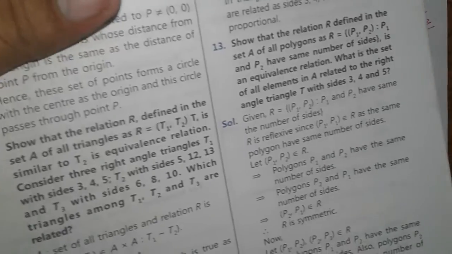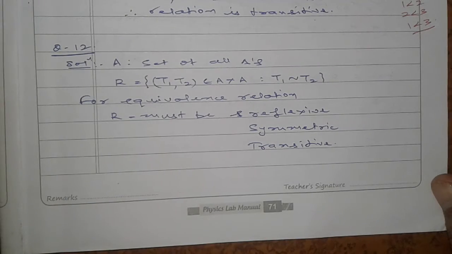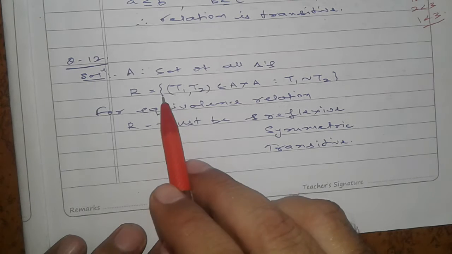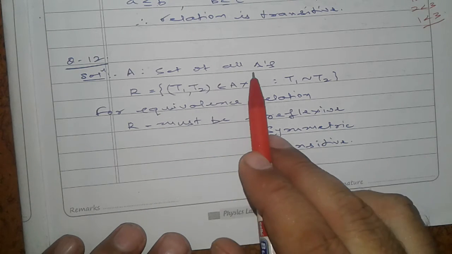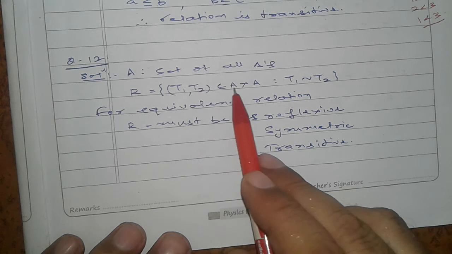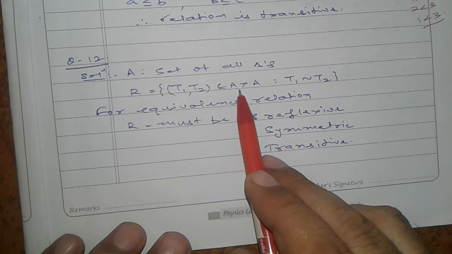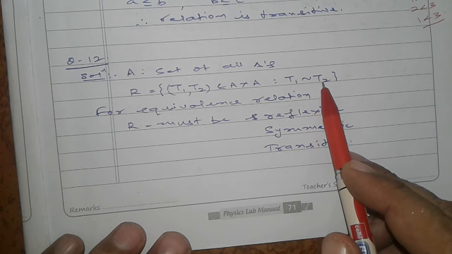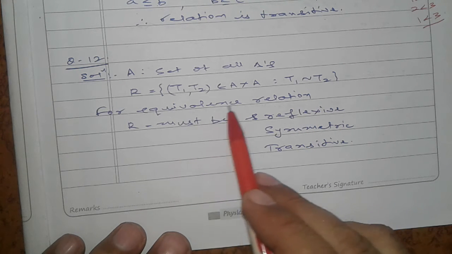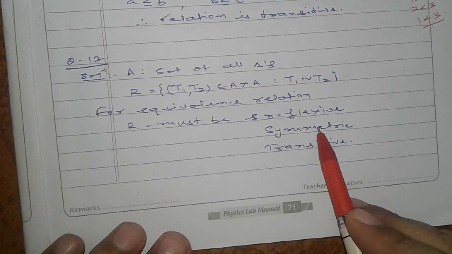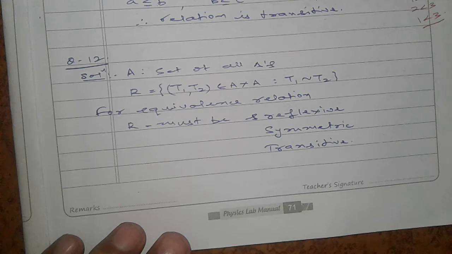For a relation to be an equivalence relation, we have to prove that it is reflexive, symmetric and transitive. So let A be the set of all triangles. Then the relation is given: (T1, T2) are a subset of A cross A, and T1 is similar to T2. So for an equivalence relation, R must be reflexive, symmetric and transitive.